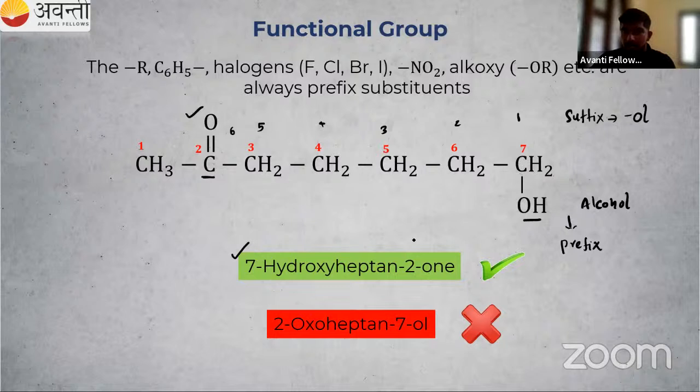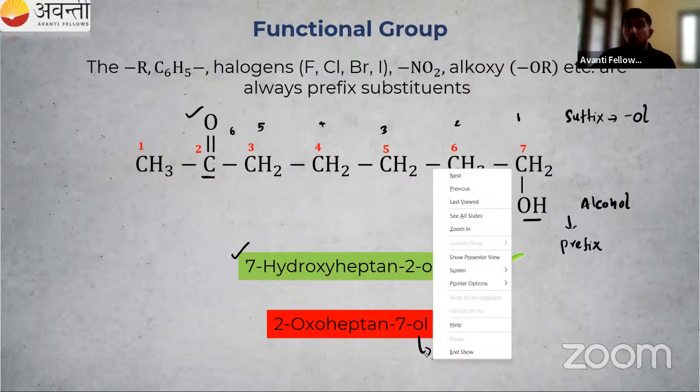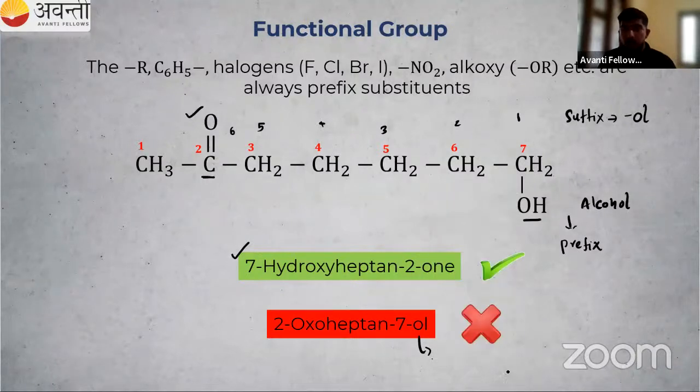Then 7 carbon atoms, heptane. Second position, there is a ketone group, 2-one. So the ketone group is acting as a suffix. So it is one, not ol. Ol would mean our OH should be the higher priority group. That is not correct here. Our ketone has more priority compared to our alcohol group.